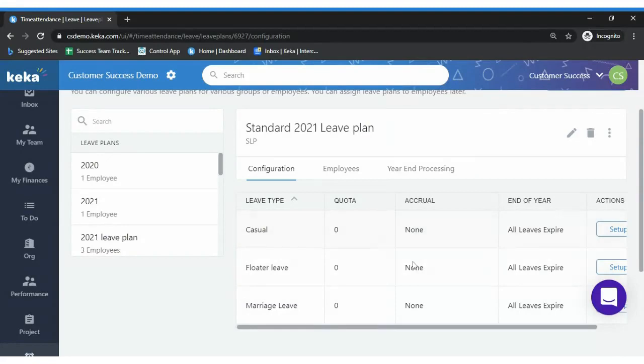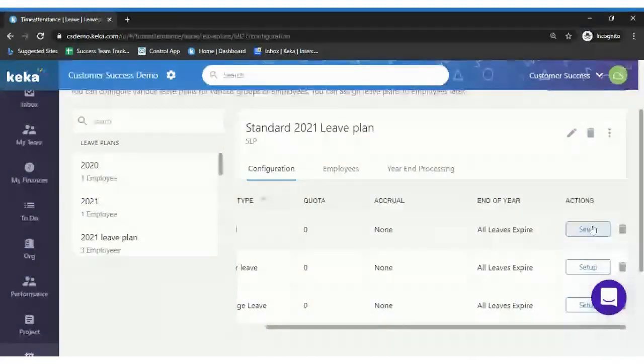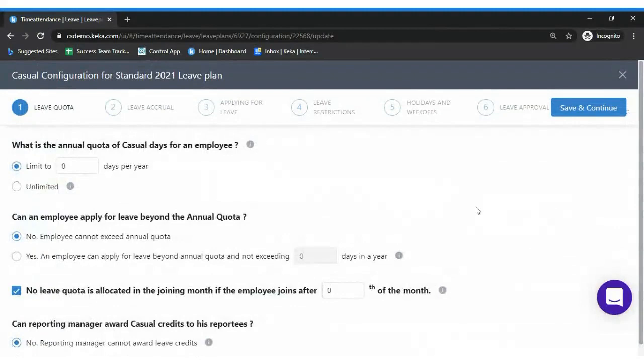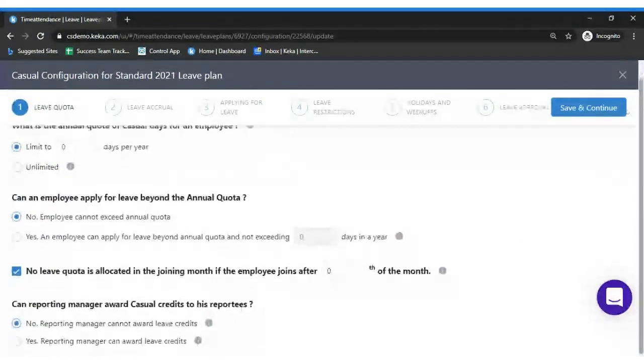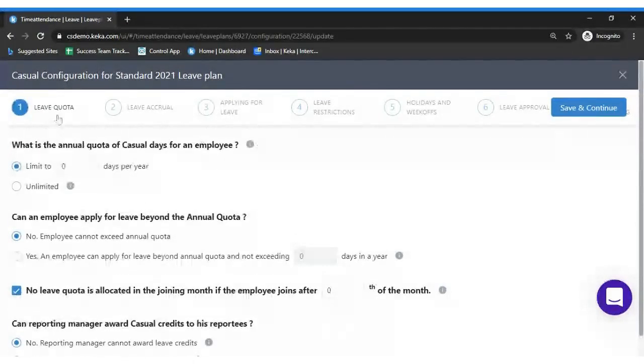Right. So first of all, I'll just take the casual leave type. So how do we do the setup process? Under actions, we have the option of setup. I just clicked on setup. Here the system generates 7 different steps which need to be configured. The first step is the leave quota, like how much leave quota would be allotted to an employee at the beginning of the year.